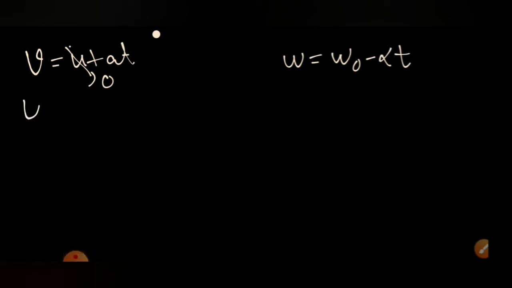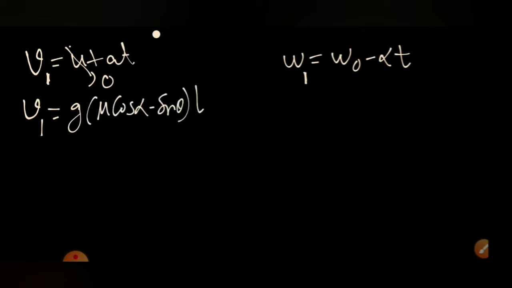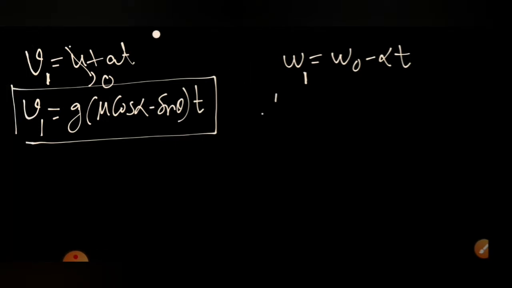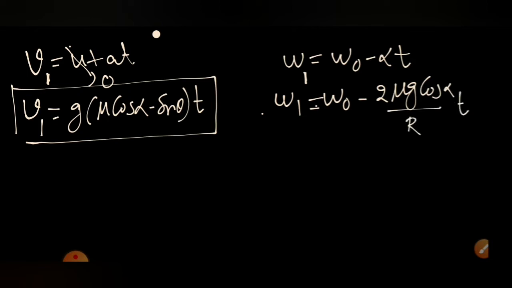We have v equal to u plus at and omega equal to omega naught minus alpha t. Suppose v1 is the velocity when pure rolling takes place. After any time t, v1 is equal to g into (mu cos alpha minus sin alpha) into t. This is the velocity at any point of time while the friction force is acting. Similarly, omega 1 is equal to omega naught minus 2 mu g cos alpha by R into t.